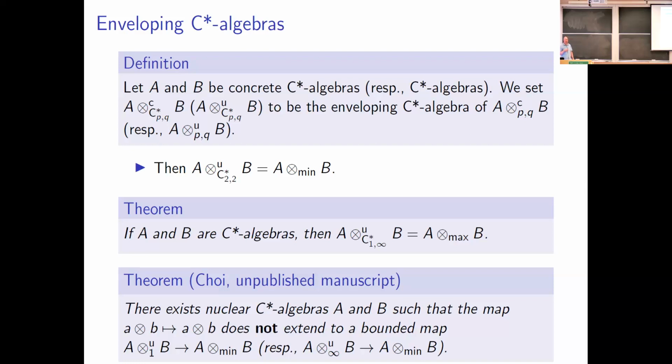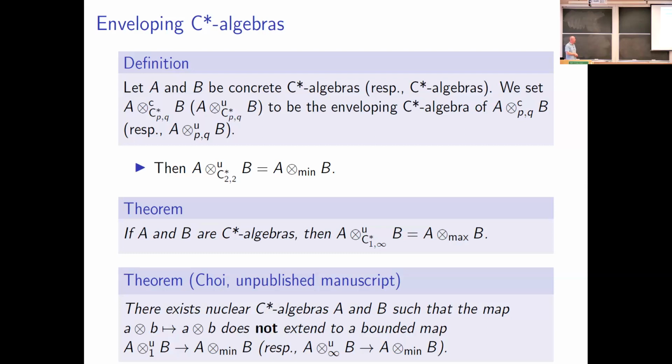In the case when P and Q are equal to 2, you end up with precisely the minimal tensor product of A with B. And when P is equal to 1 and Q is equal to infinity, or vice versa, it turns out that you end up with the maximal tensor product of A and B. This is actually quite subtle. If the norm arising from the 1 tensor product or the infinity tensor product dominated the maximal C-star norm of A and B, then this would be automatic. However, this does not happen in general.